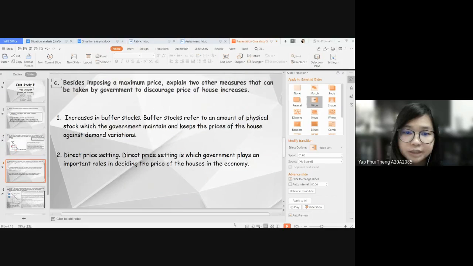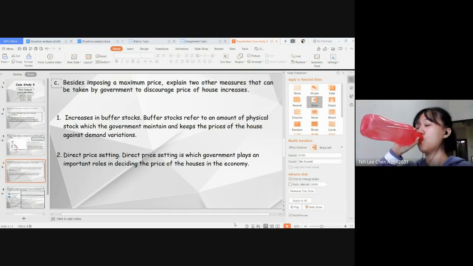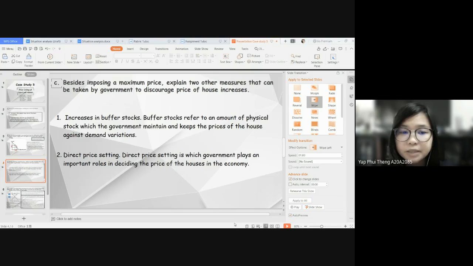Question 3 is about, besides imposing a maximum price, explain two other measures that can be taken by government to discourage price of house increases. In this question, the measures that can be taken by government to discourage the price of house increase. First, the measure that can be taken by the government is to increase the buffer stock.